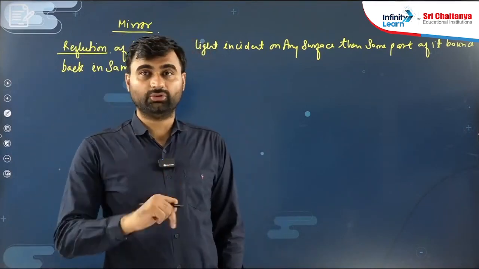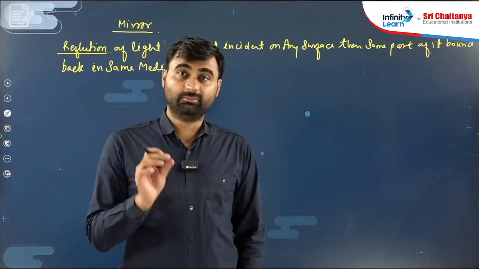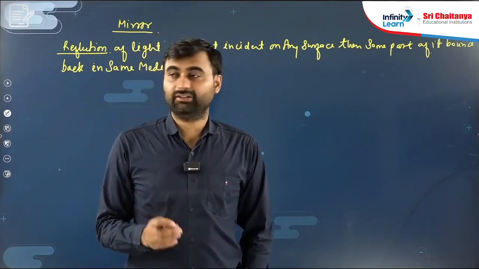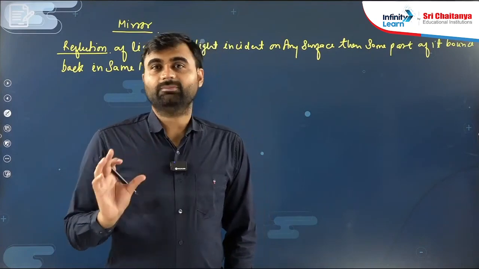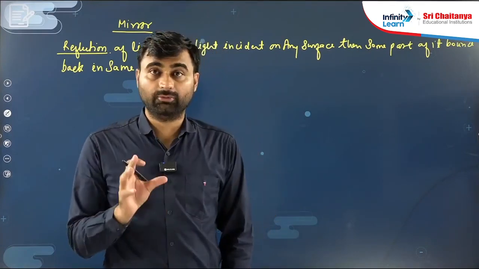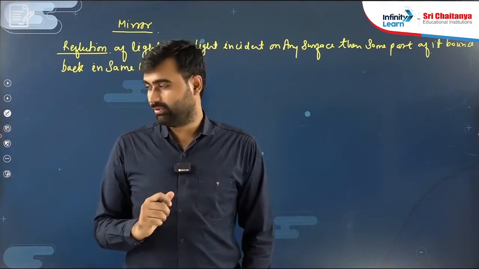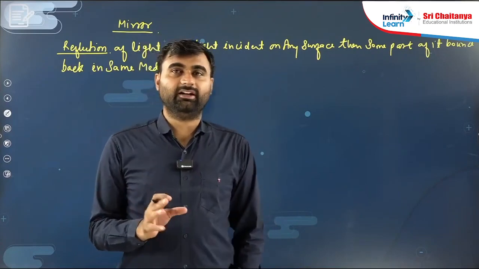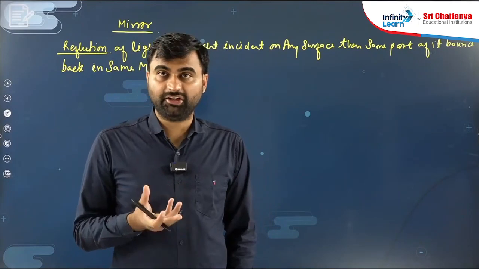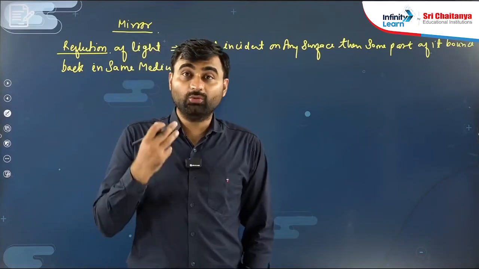Now what does a mirror do? At a mirror also reflection takes place, but why are we specifically studying mirror? Because in case of a mirror, most of the light bounces back. We see many types of surfaces. Some surfaces are very shiny, and some are very dull. Why? What is the reason? And the best point is how we see the object.